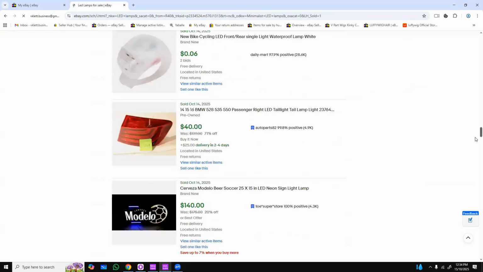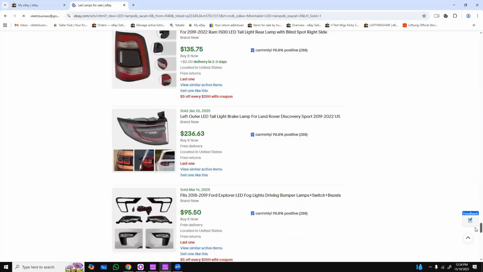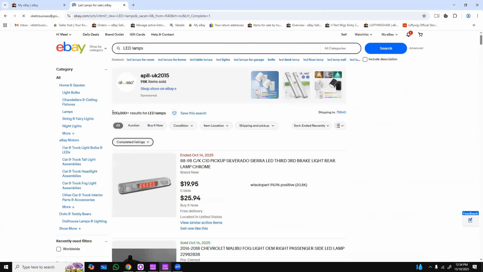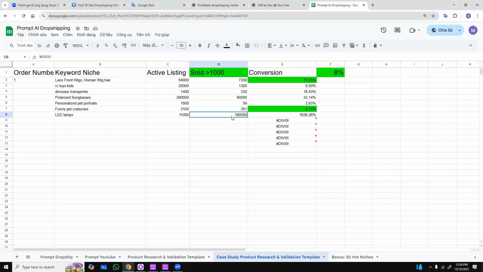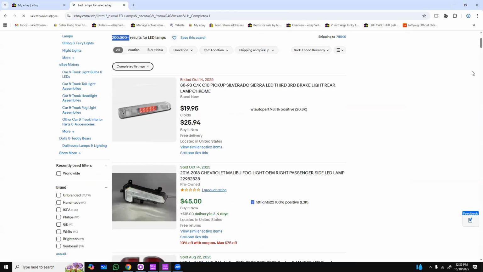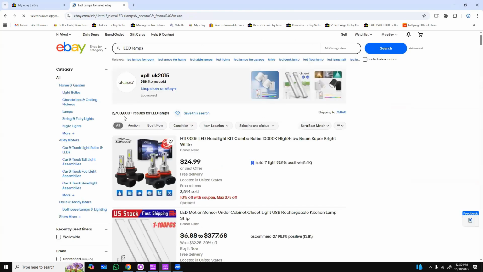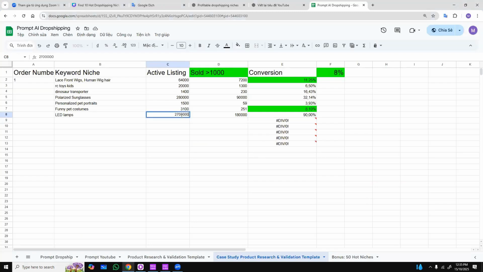I noticed that car lights are being bought quite a lot, guys, and the prices are also pretty high. Here we can remove the lifting filter, and I see there are 200,000 lifting results, and the sales number is 180,000 as well, guys. Sorry, Let's Slam actually has 2.7 million listings. With 2,700,000 listings, I see that the conversion rate is 6.67%. Out of 2.7 million listings, if you can sell 180,000, then obviously the demand is quite high, guys.